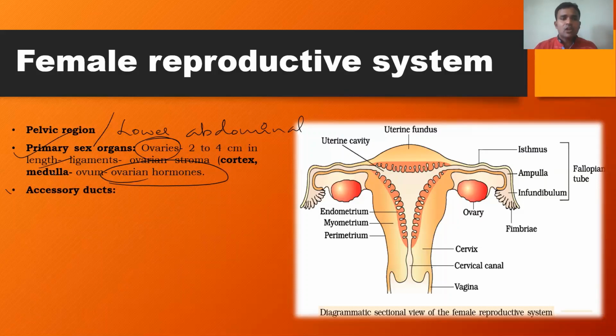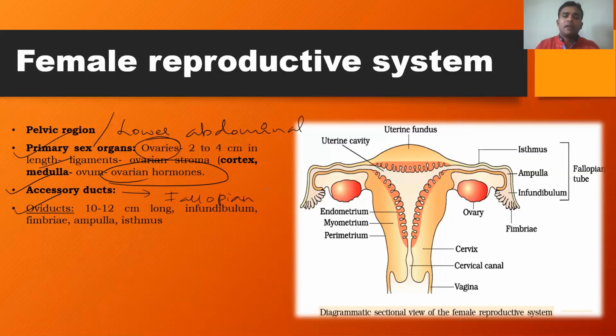The next structural components of the female reproductive system are the accessory ducts, also called associated ducts, responsible mainly for the transportation of gametes. It includes first the oviducts. Oviducts are also called fallopian tubes. The length of the oviduct is around 10 to 12 centimeter.